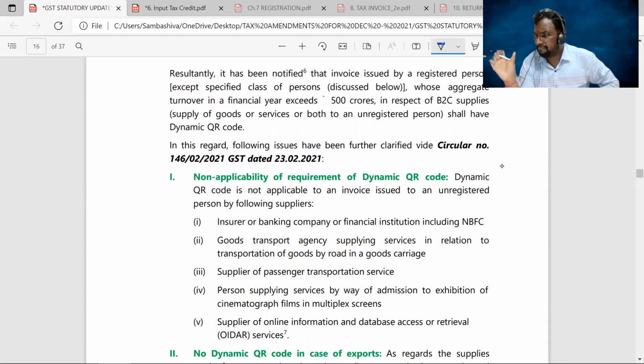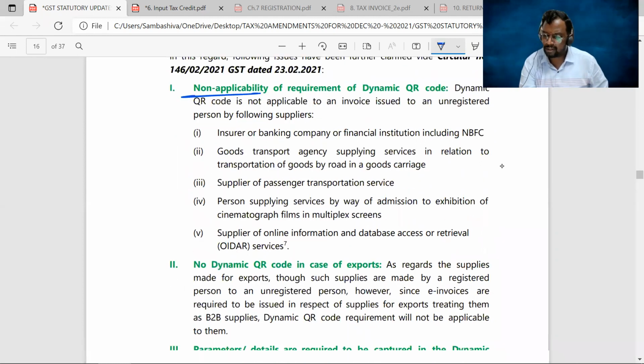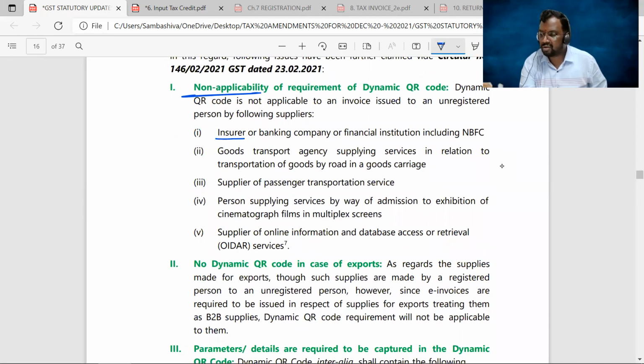Sir, whether this dynamic QR code system is applicable to all persons? No. We have some list of exclusions here. You can see here the non-applicability of this dynamic QR code system. So who are they? For insurers, it's not applicable. Banking companies, not applicable.